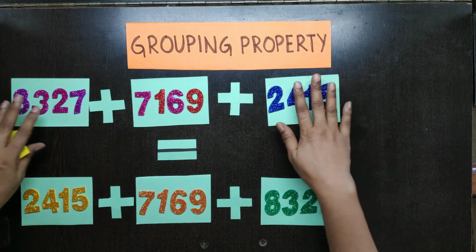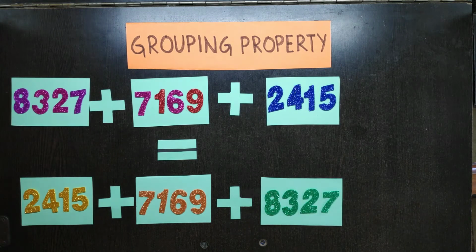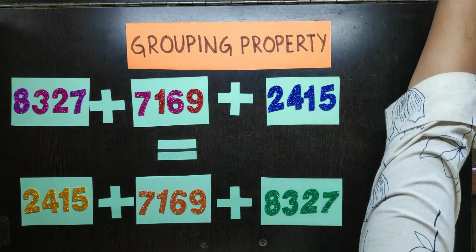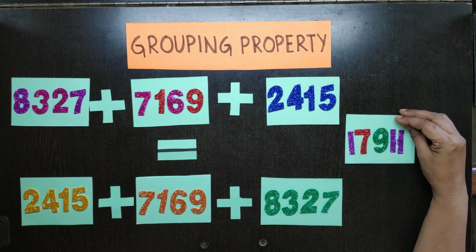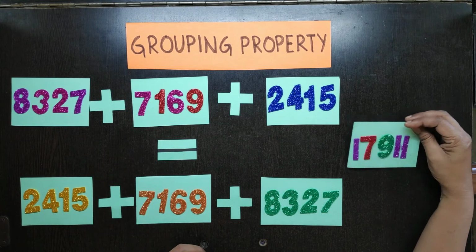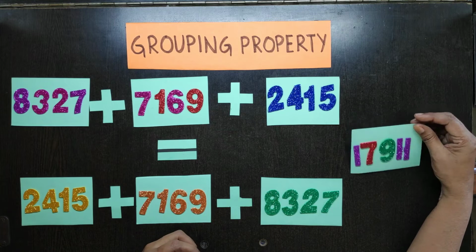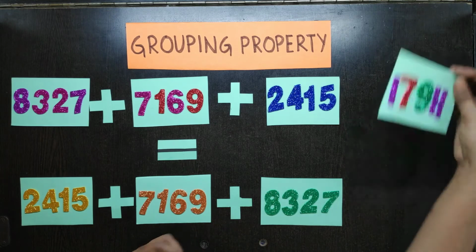So these are the same. The answer is 17,911 in both cases. So this is the grouping property of 4-digit numbers.